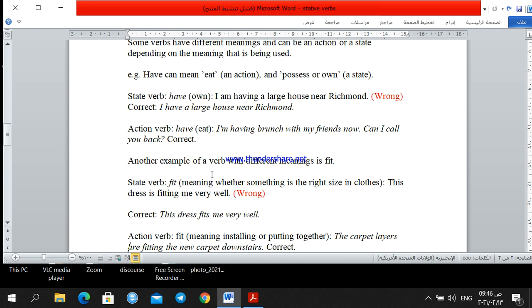It is something, we do nothing while something fits us. So the dress, we cannot say this is wrong. We cannot say this dress is fitting me very well. We can just say this dress fits me very well.